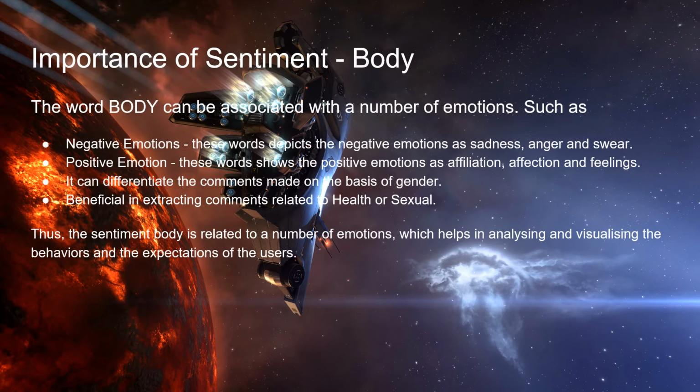Hello everyone. I'll be talking about the importance of sentiment of the body variable. The body variable can be associated with a number of emotions. The two major emotions that we'll be focusing on are the negative emotions and the positive emotions. Negative emotions are generally used when a player wants to express dissent or anger towards either fellow players or the general events of the game. Most of these words express anger, sadness, disappointment, or various swear words.